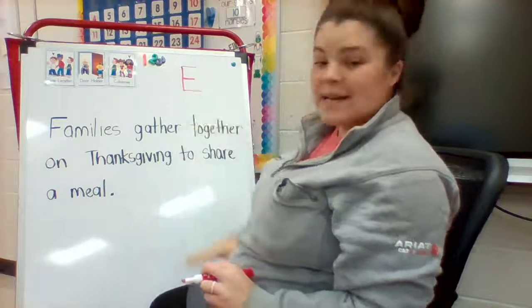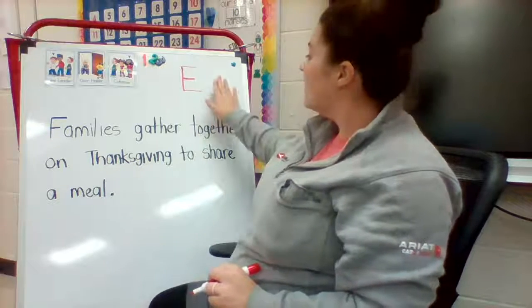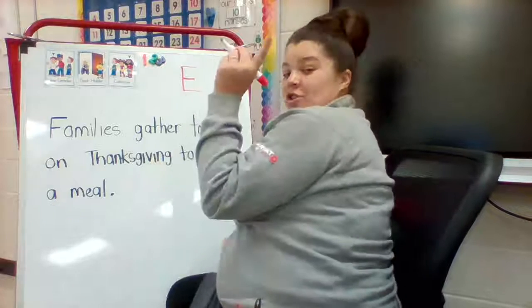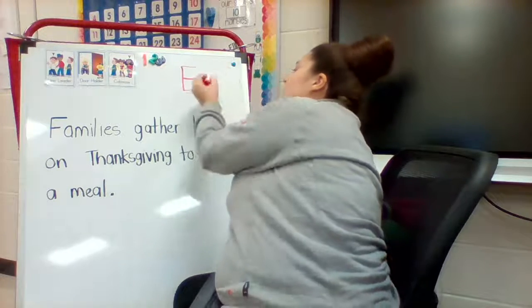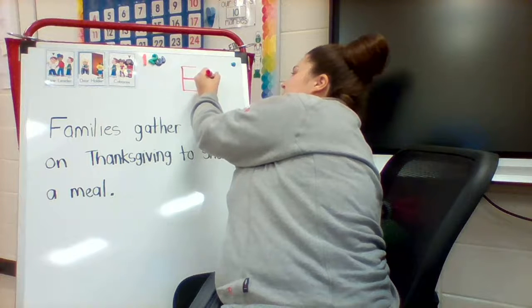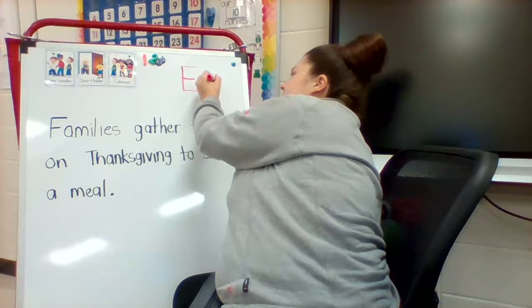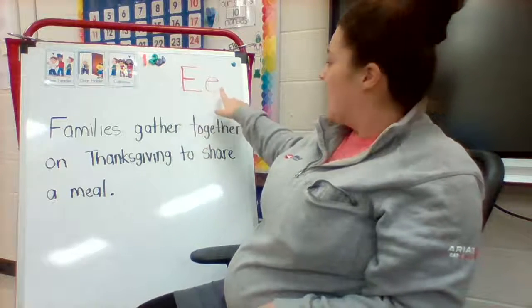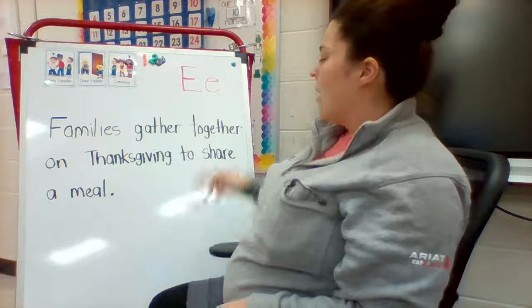That is our uppercase E. Now let's write our lowercase e. Slide over, circle around, and stop.